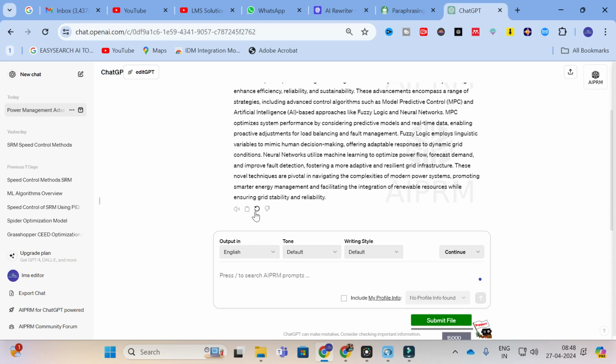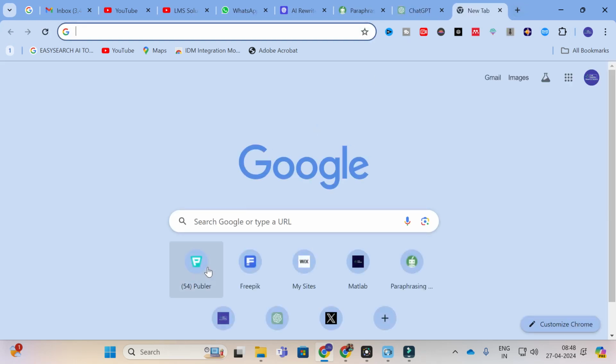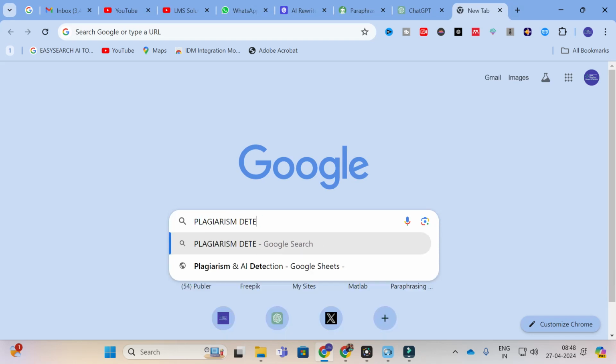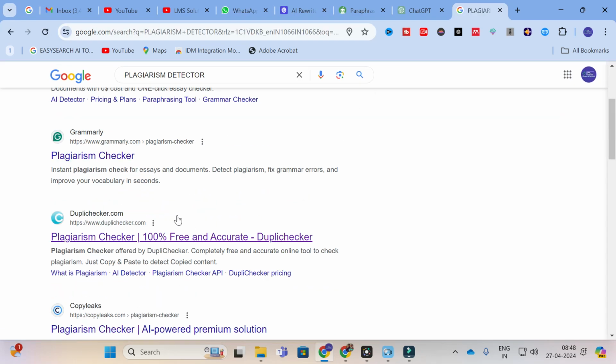Here you can see that ChatGPT has generated content. We will check this content for plagiarism. So we will copy this one and we can go to a plagiarism detector. You will get different options of free plagiarism checkers.